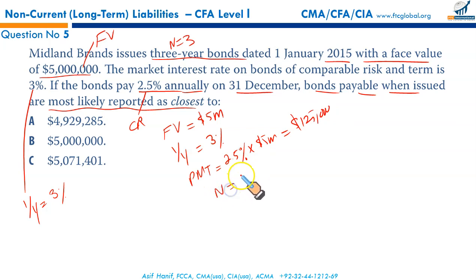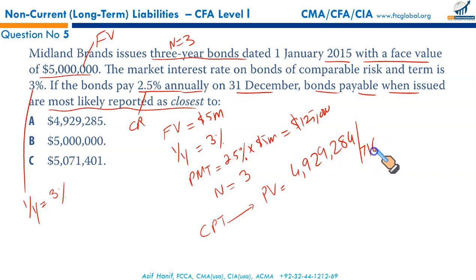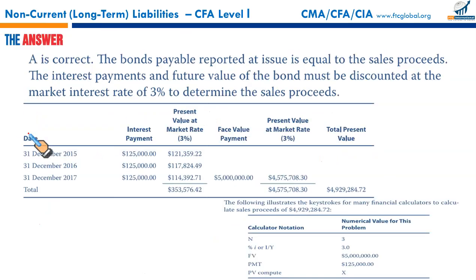N is 3. You just press CPT, punch PV, and you will get 4,929,284.716. And this perfectly matches with your option A. A it is.